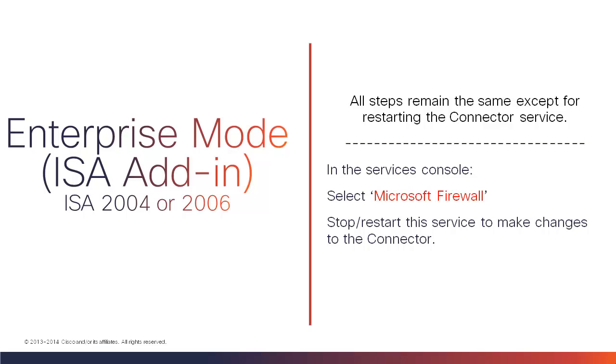If you are running an enterprise connector install, you can restart the service from the Microsoft ISA Management Console or simply restart the Microsoft Firewall service in the Program Services console.